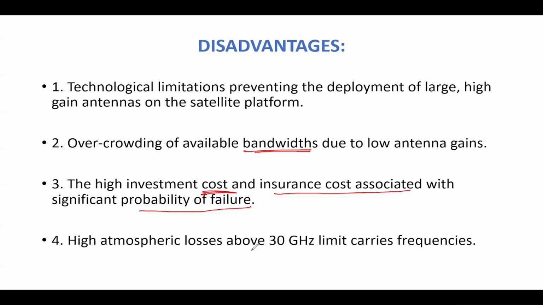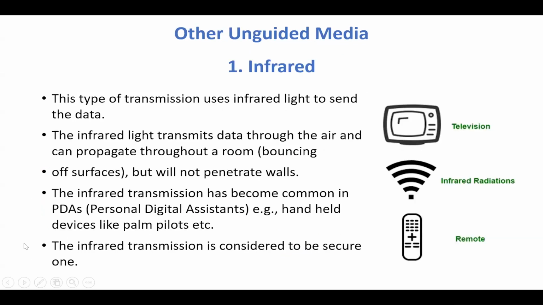High atmospheric losses above 30 gigahertz limit carrier frequencies. So atmospheric conditions also will cause signal loss. That is another disadvantage we have here, because as we know, if this is Earth, the satellite is stationed above the Earth's surface in a very high place. Here you have your satellite. So by the time you're sending a signal, because of the atmospheric pressure also, you might have a frequency loss. All right. So these are the disadvantages.